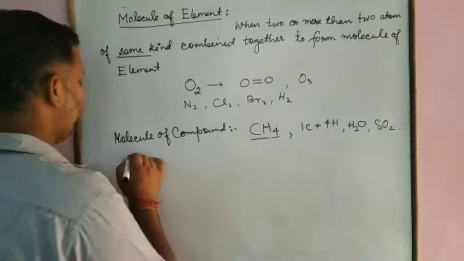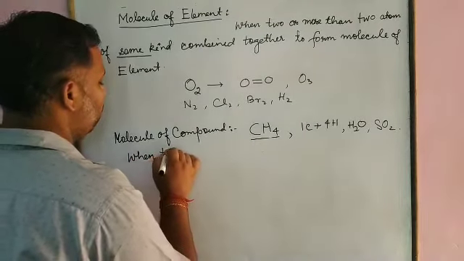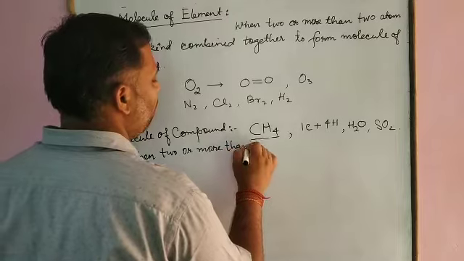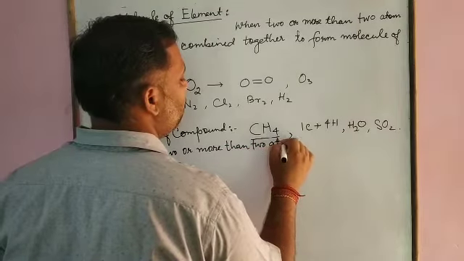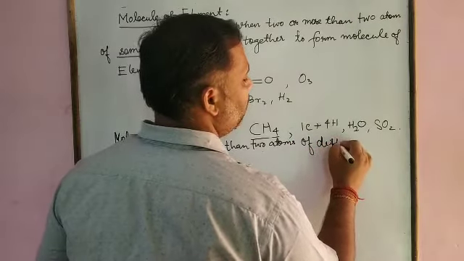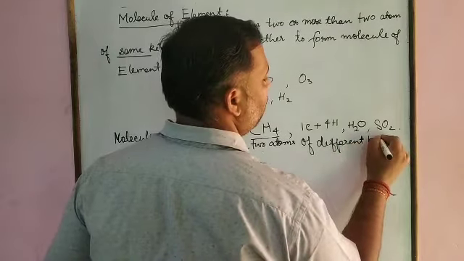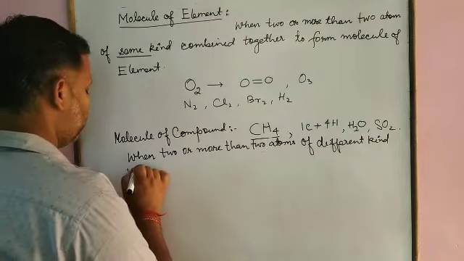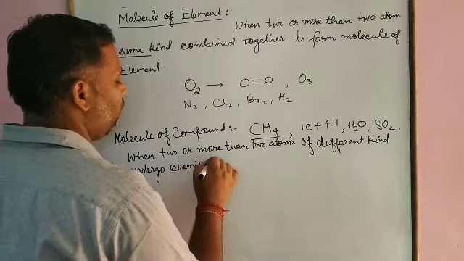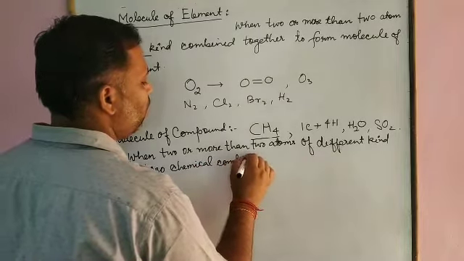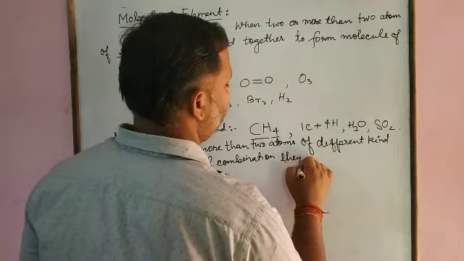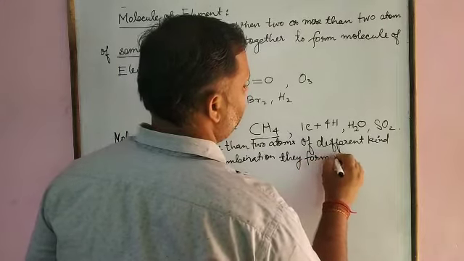It means when 2 or more than 2 atoms of different kind undergo chemical combination, they form a compound.